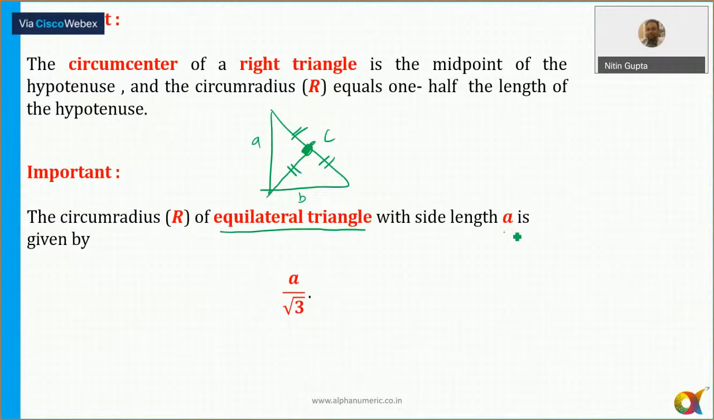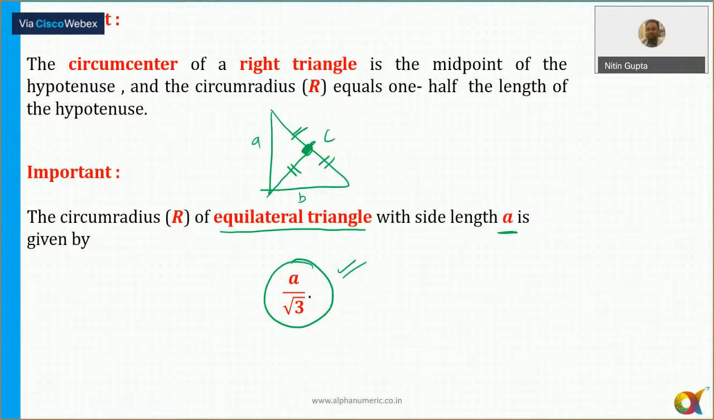And the circumradius of equilateral triangle. Circumradius of the equilateral triangle with side length A is given by A upon root 3. Okay. The circumradius of equilateral triangle with the side length of A is given by A by root 3. So for right angle triangle and equilateral triangle, पता होना चाहिए, important होता है. Okay. A by root 3.